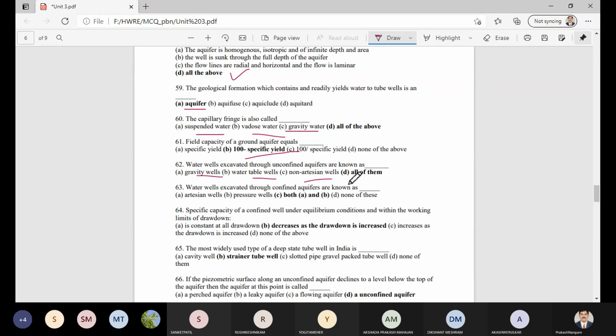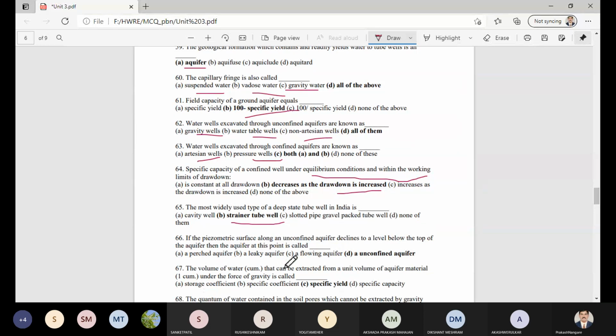Then water wells excavated through the confined aquifer, you have to utilize the artesian well as well as a pressure well. Then specific capacity of a confined well under the equilibrium conditions and within the working limit of the drawdown decreases as the drawdown is increased, that is the reverse condition. So the most widely used type of deep tube well in India, the strainer type of tube well, is always preferred.